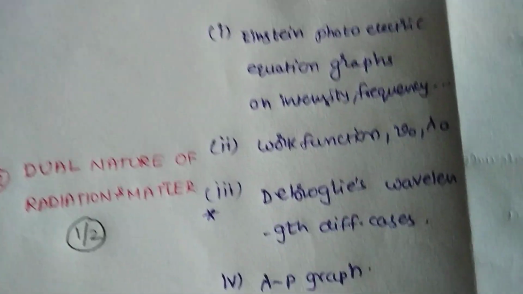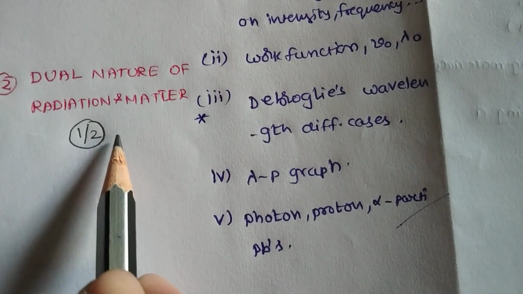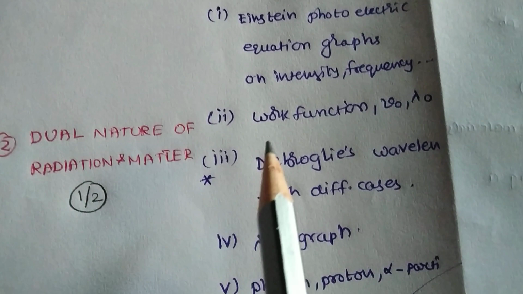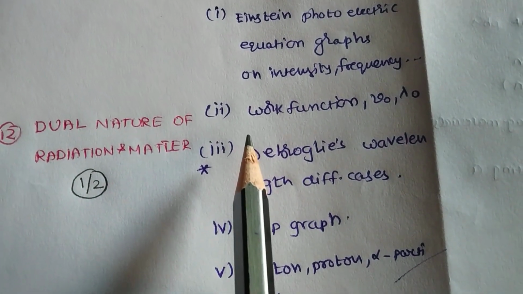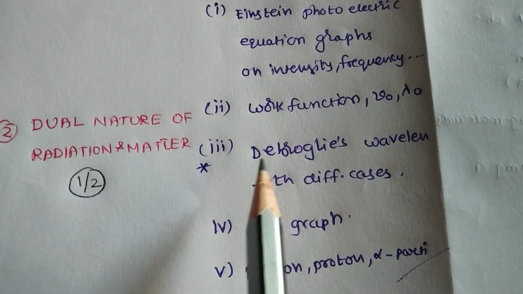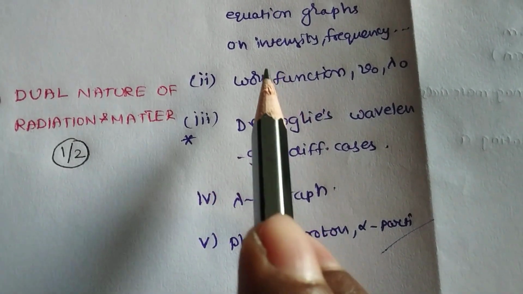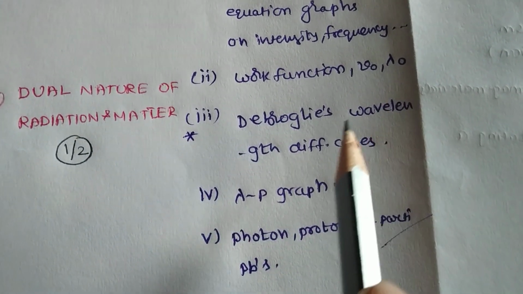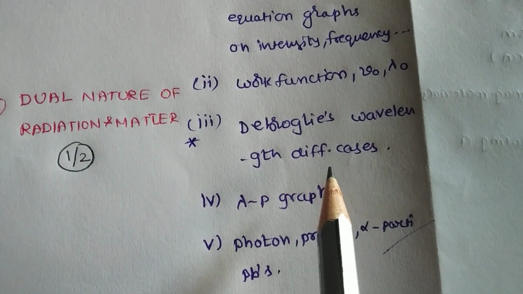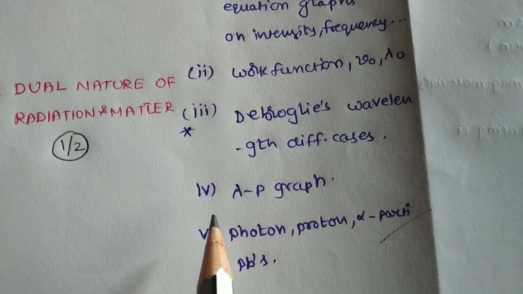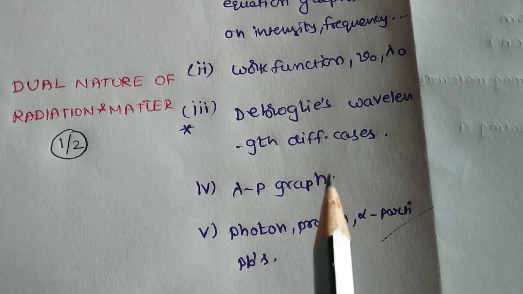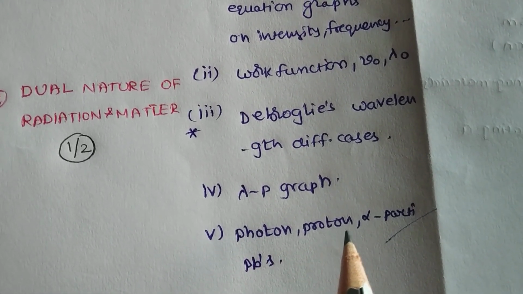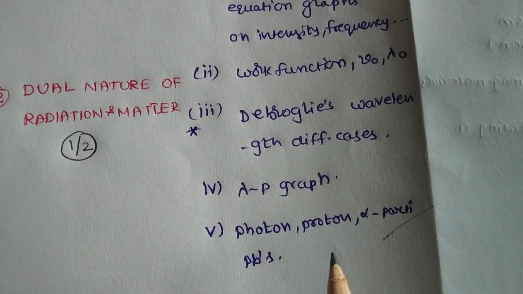Okay. Next lesson, dual nature of matter and radiation. From this chapter 1 or 2 bits are coming. The first one is Einstein photoelectric equation, graphs on intensity and frequency. Second one is work function, threshold frequency, threshold wavelength problems. Third one, de Broglie wavelength in different cases. Fourth one, lambda and momentum graphs. Fifth one, problems based on photon, proton, alpha particle, electron, like that.